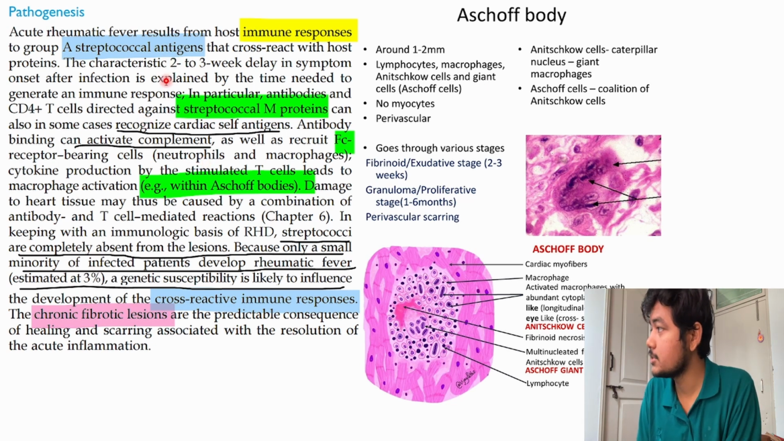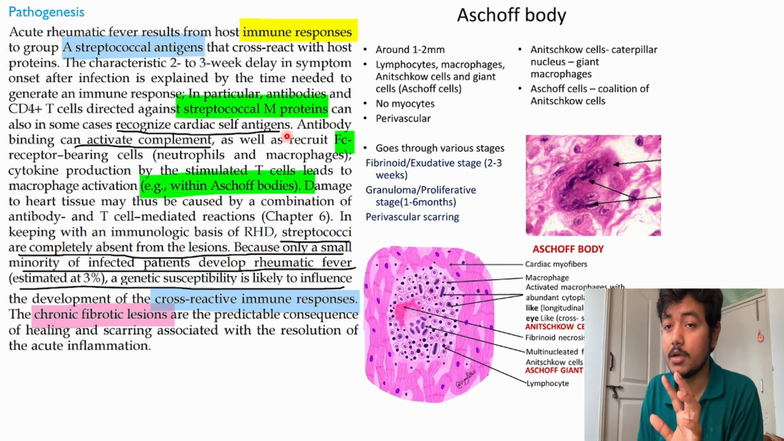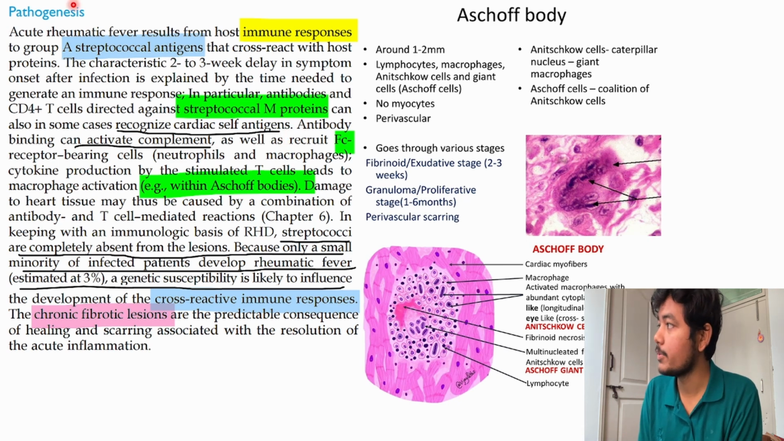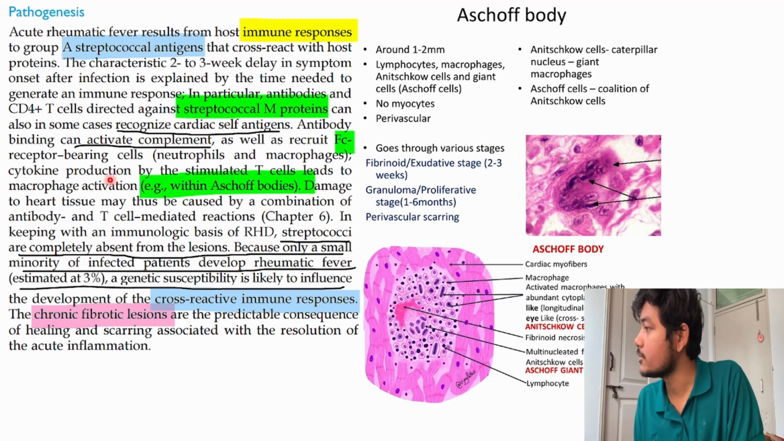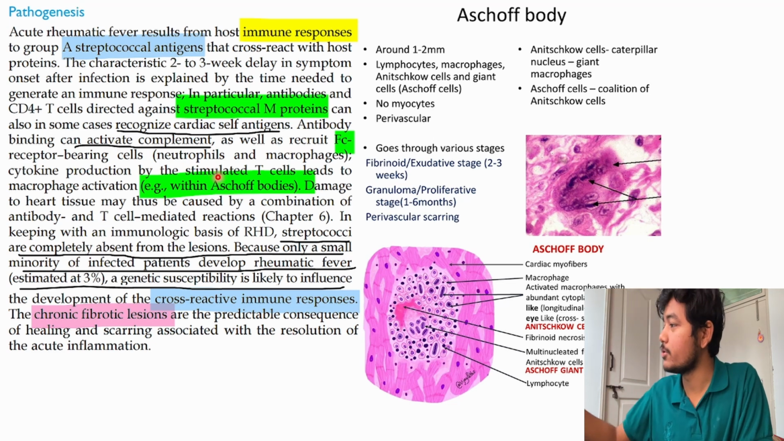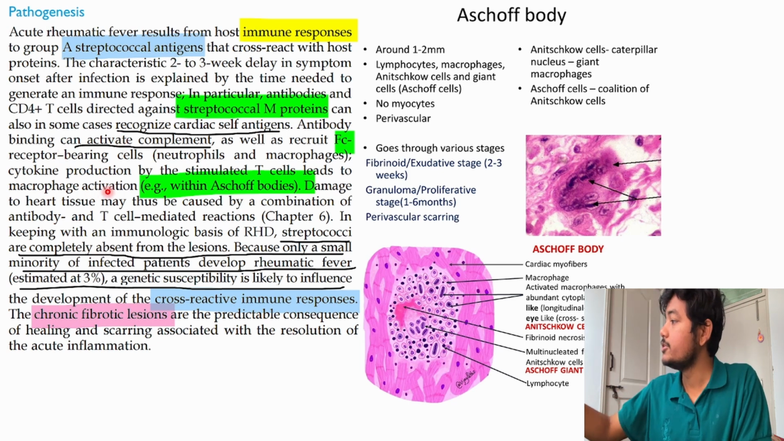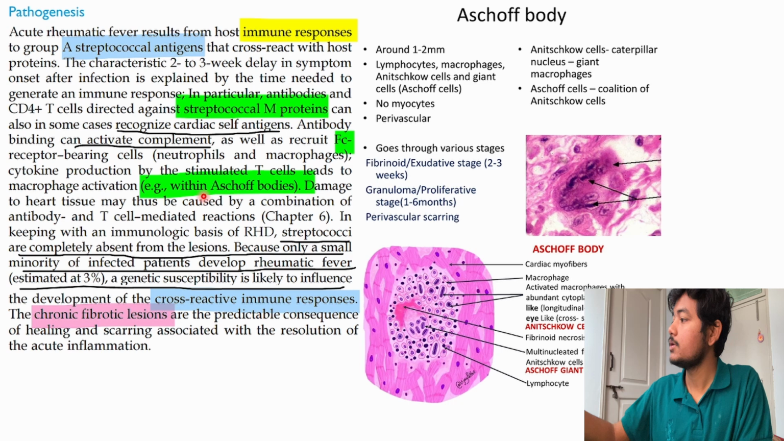You just have to remember there is streptococcal M protein which is being cross-reacted by our own immune cells, and that's how this rheumatic fever will begin. Cytokine production, see all the cytokines, and all this is damaging, essentially it is damaging the heart, so it leads to macrophage activation, for example within the heart.